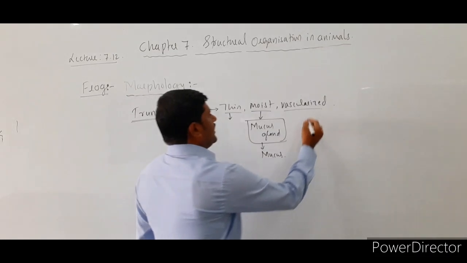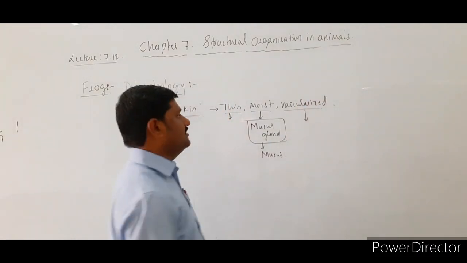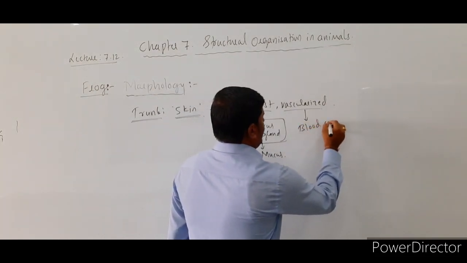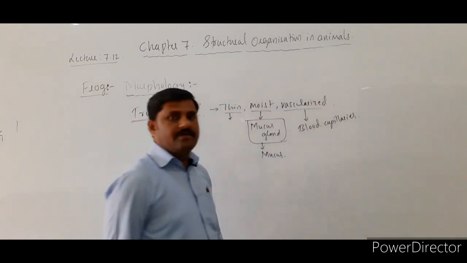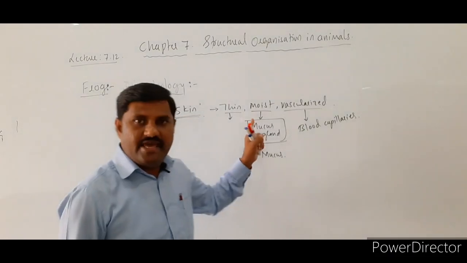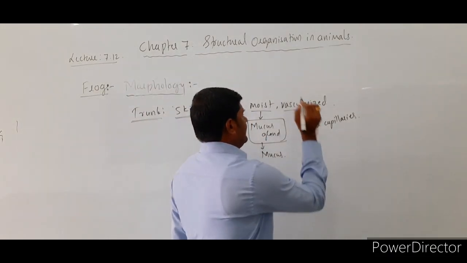And since it is highly vascularized, highly vascularized means provided with blood capillaries. Because of this reason, this animal is able to respire with the help of the skin, right?